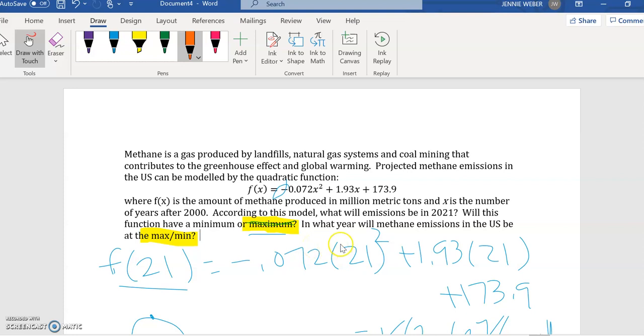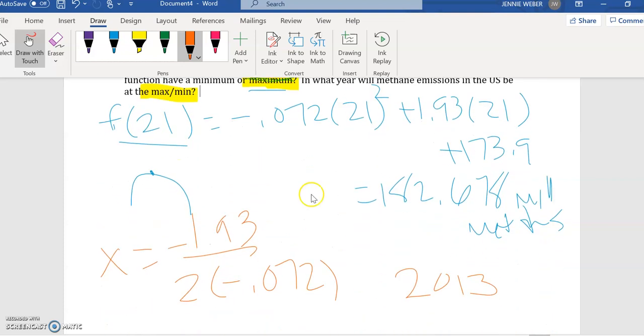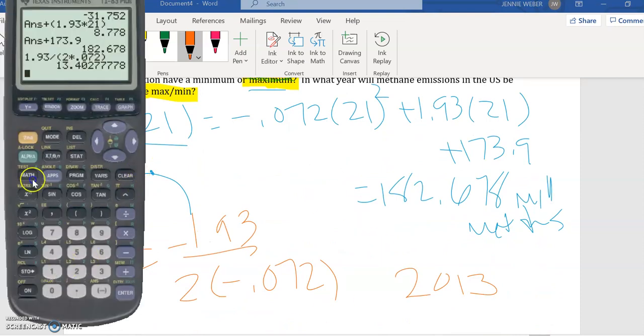If we want to know what methane emissions are in that year, we take 13, plug it into this equation, and get the amount. I'm going to do that real quick. So 13 squared times negative 0.072, plus 1.93 times 13, plus 173.9.